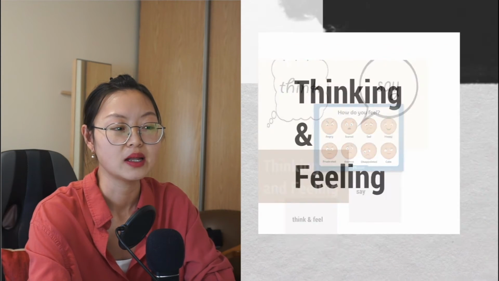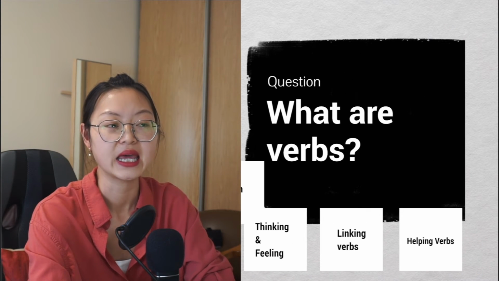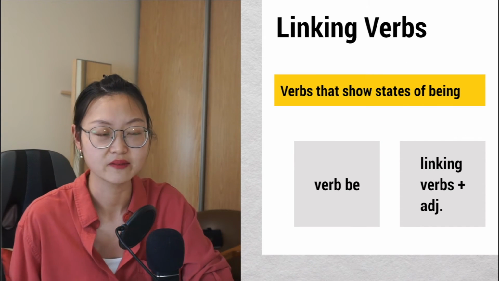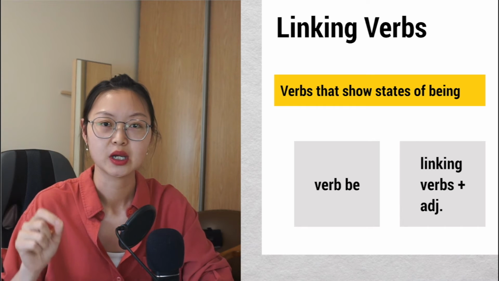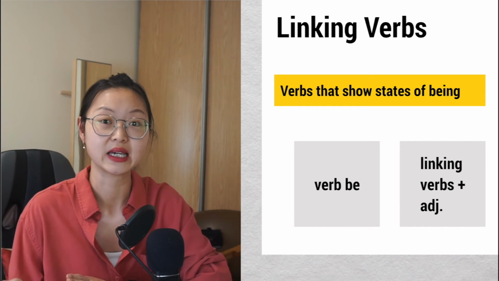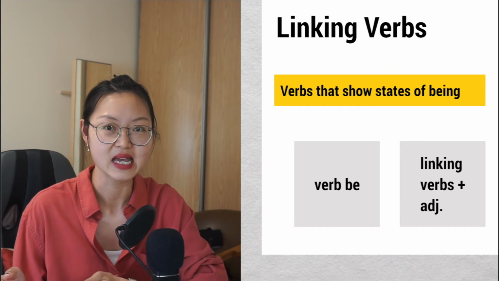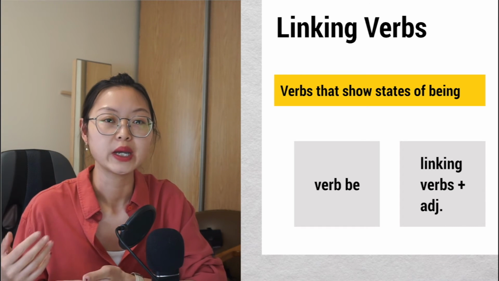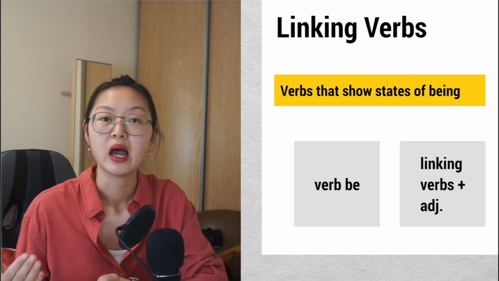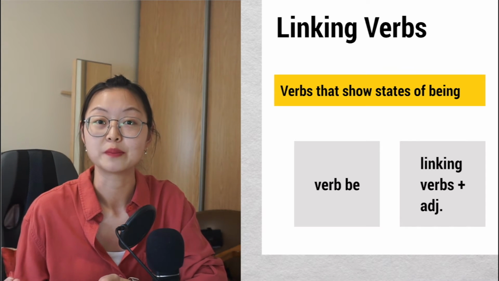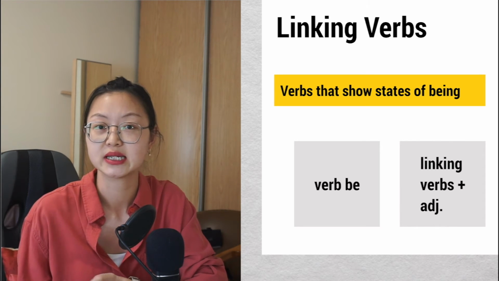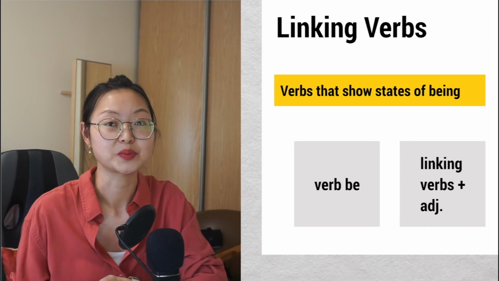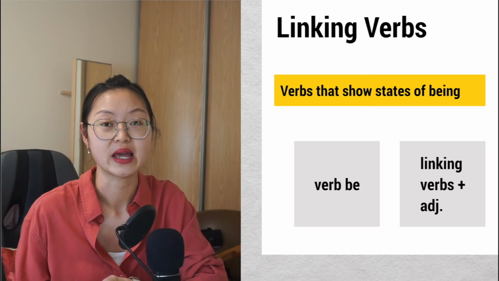So now let's have a look at linking verbs. Linking verbs are the verbs in a sentence that link the subject and the rest of the sentence. When we talk about linking verbs, the most familiar verbs are the be verbs, which are is, am, are. And then we also have linking verbs that can be used with adjectives.